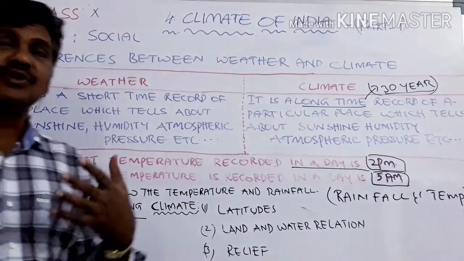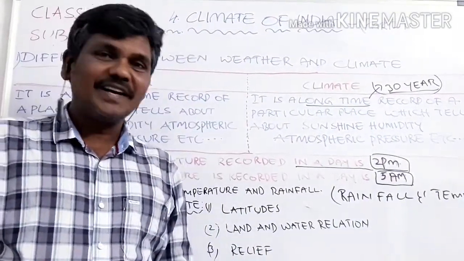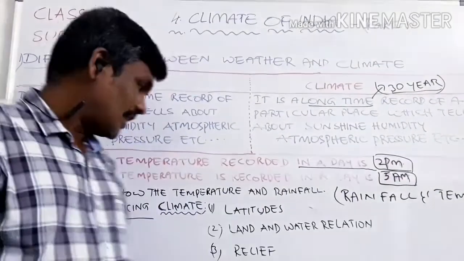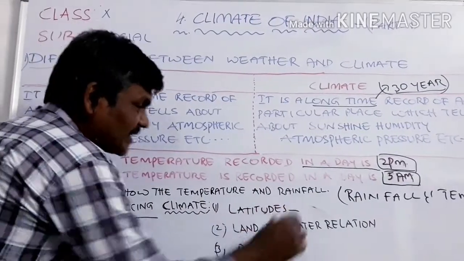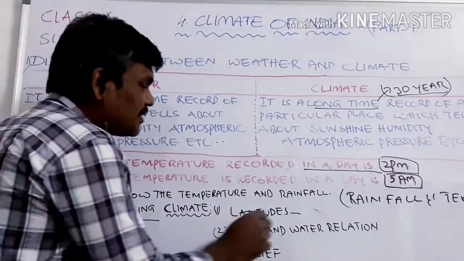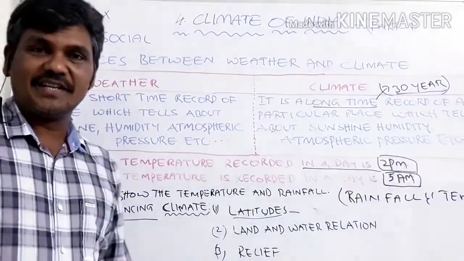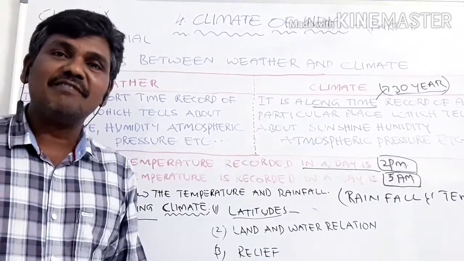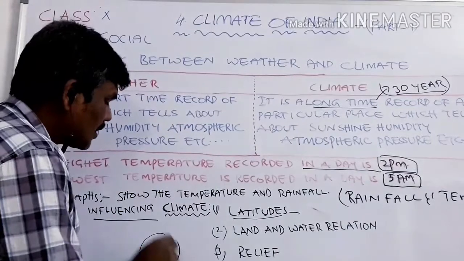Being an Indian, you should learn about your India's climate. Come on, let us learn about India's climate. What are they? First one is latitudinal factor. Then what is meant by latitude? As you know, the imaginary horizontal line which is drawn on the globe, that is called what?